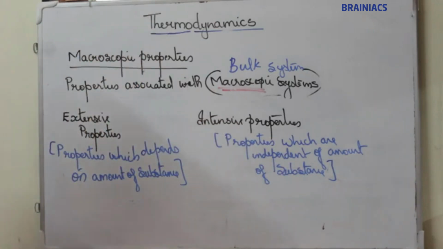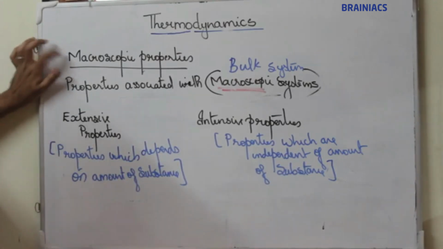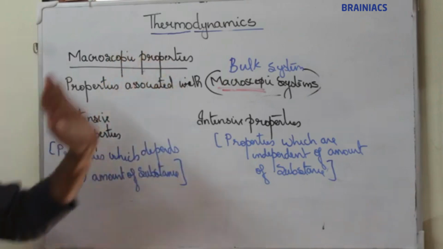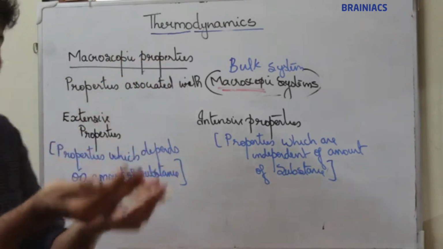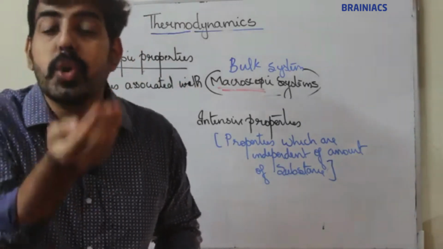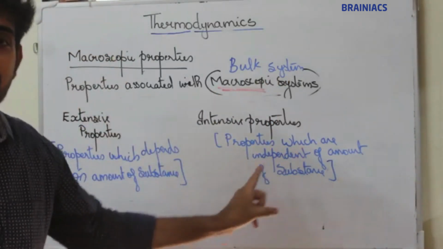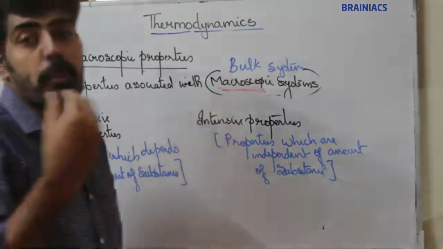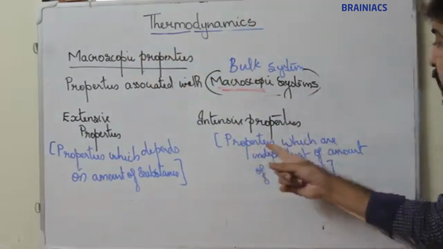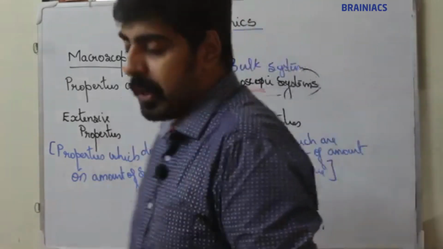Now, what are extensive properties? Macroscopic properties which depend on the amount of substance are known as extensive properties. At the same time, macroscopic properties which are independent of the amount of substance are known as intensive properties.